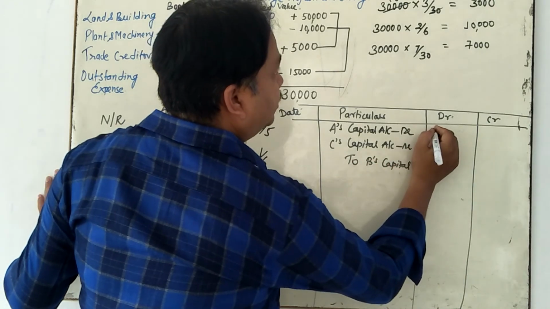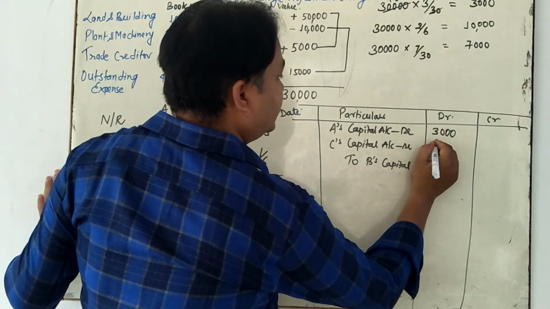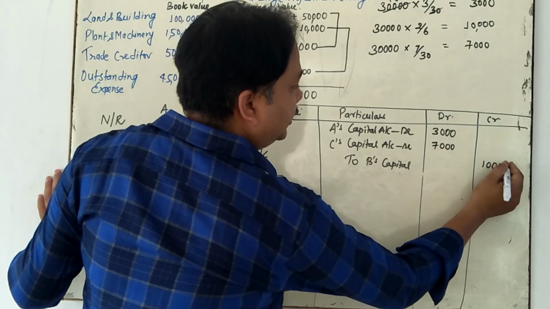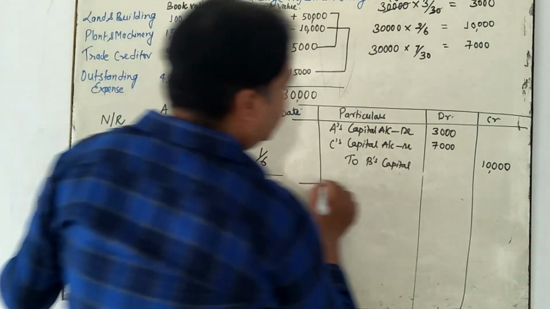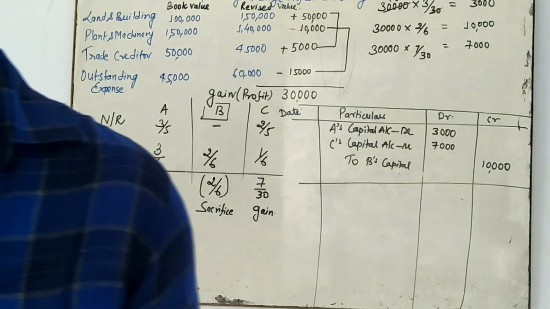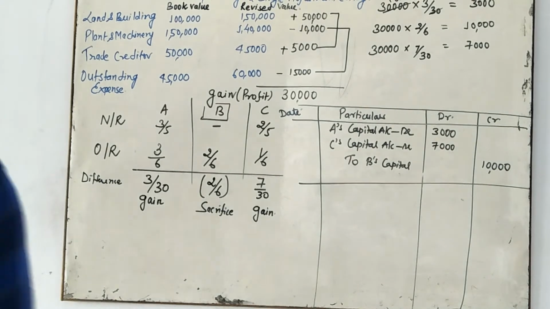Okay, you have to put it here. A's capital account 3000 and C's capital account 7000, and total B's capital is equal to 10,000. It is the adjustment entry. My dear student, I hope you have already understood this topic.